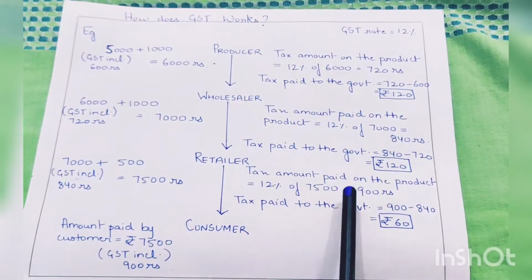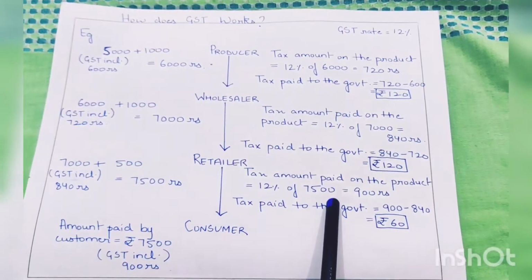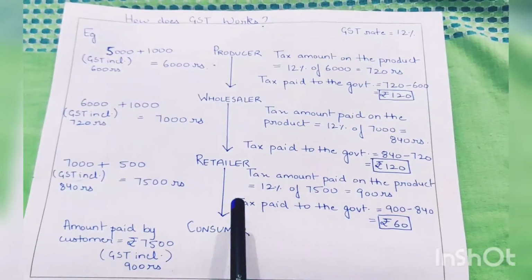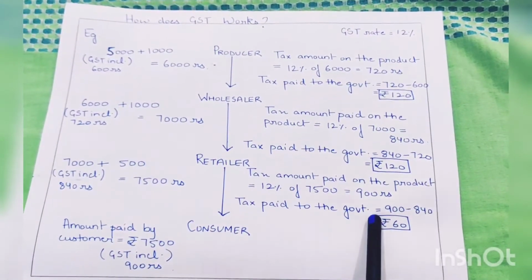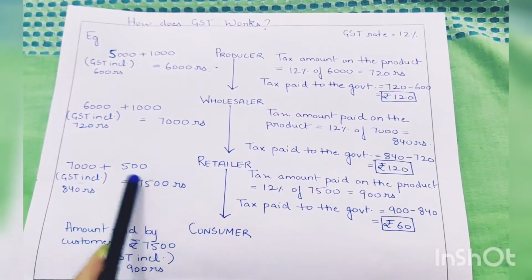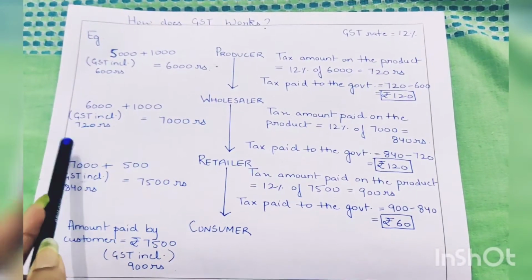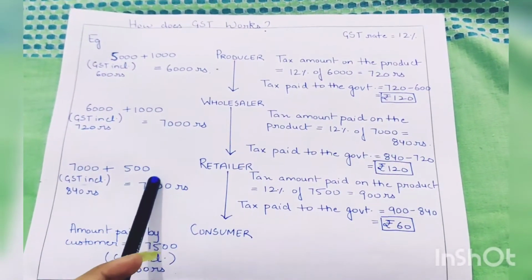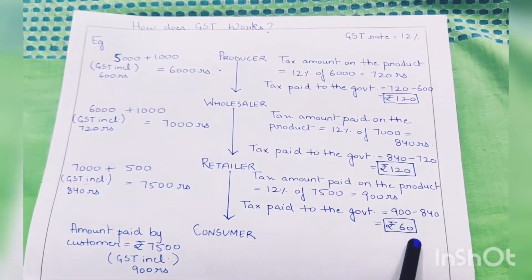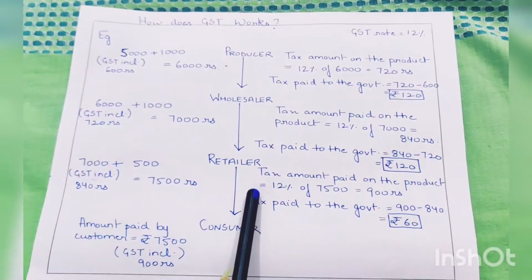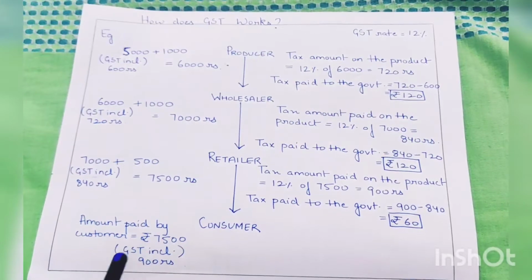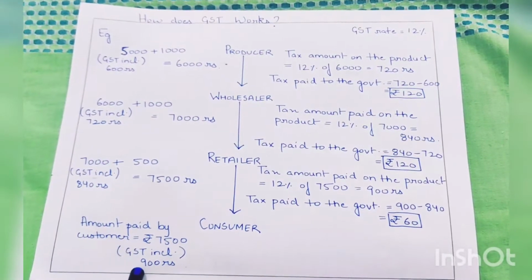Now the tax amount paid on the product is 12% of 7,500, which is 900 rupees, and the tax paid to the government will be 900 minus 840, which is rupees 60, because he has already paid the tax on the 7,000 rupees earlier. So he will only pay the tax on the additional amount, which is 500, to the government. So the tax on the additional amount is rupees 60. The consumer finally will buy the product for rupees 7,500, which includes the GST of 900 rupees.